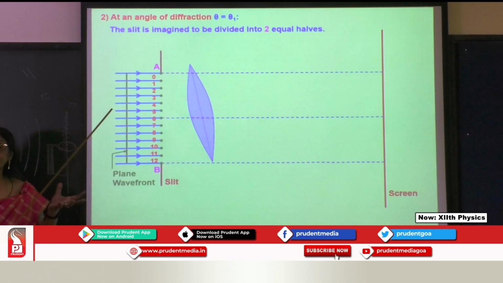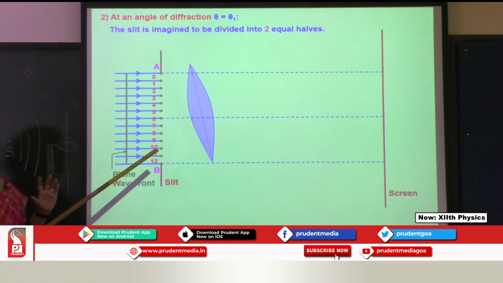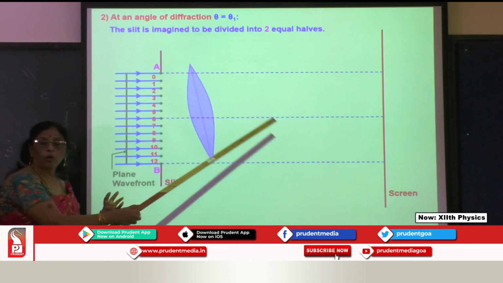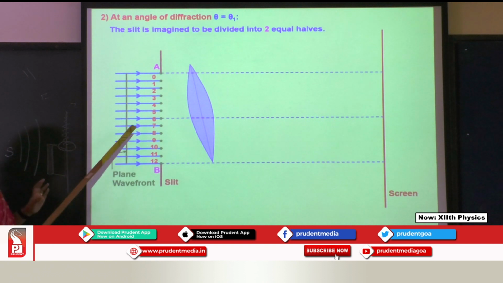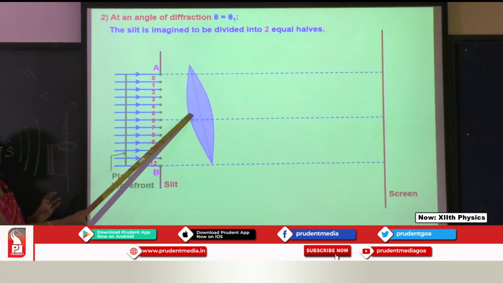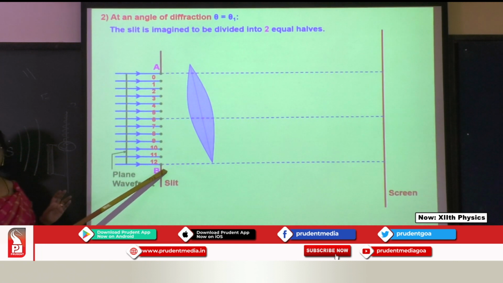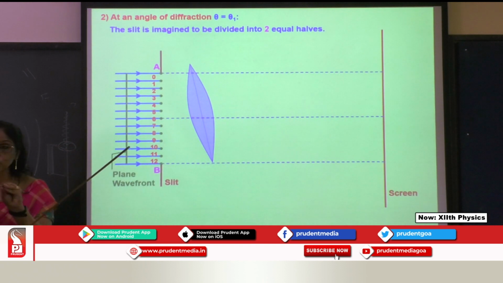So there is a phase difference, and when they meet over there, the crest and the trough cancel each other. As they are divided into two parts, 6 crests are there and 6 troughs are there, so they both cancel each other and give rise to a dark spot.